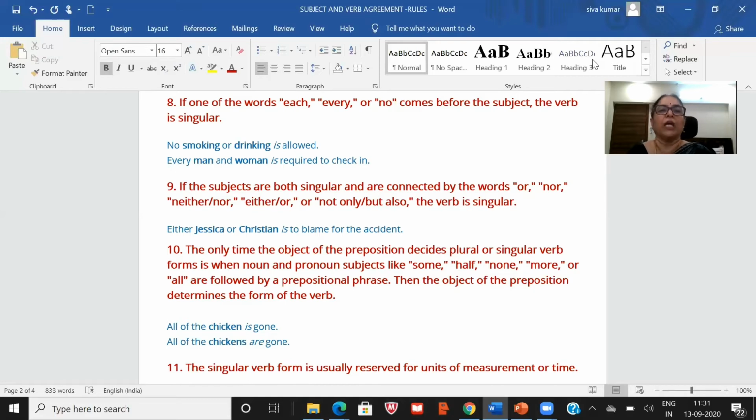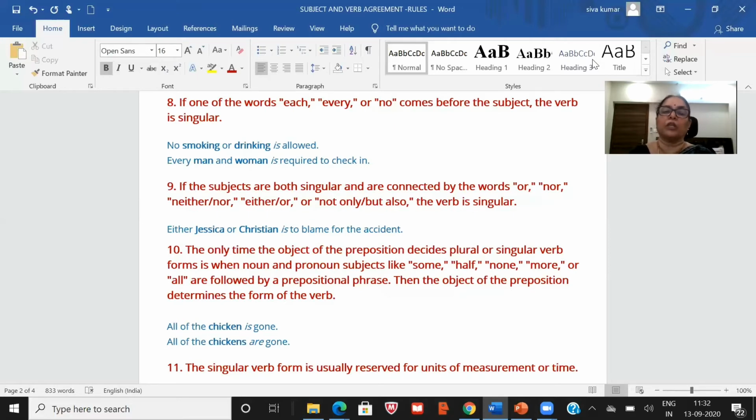Now, ninth one, if the subjects are both singular and are connected by the words or, nor, neither nor, either or, not only but also, the verb is singular. Either Jessica or Christian is to blame for the accident. So, Jessica is not to be blamed for the accident, and Christian also should not be blamed.